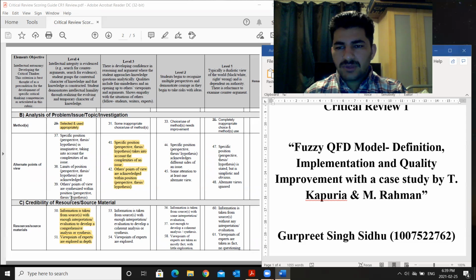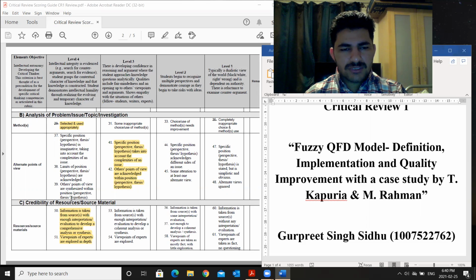Then what method we use to tackle this problem, how the problem got solved, the assumptions made for that method, and how the vague, subjective information got transformed into the trends used in the method. I will score level 4 in this part.